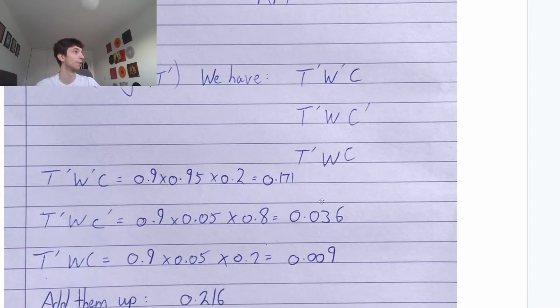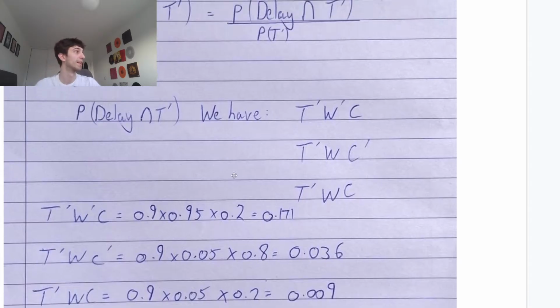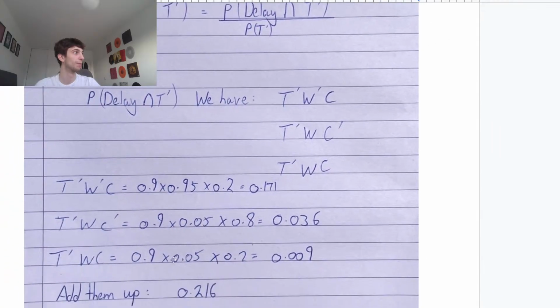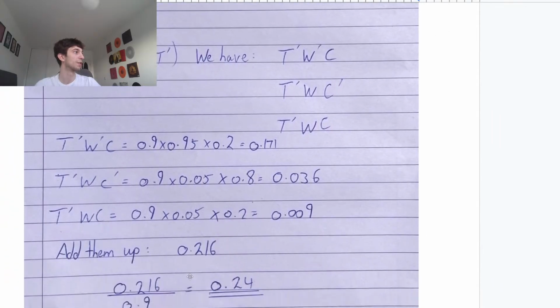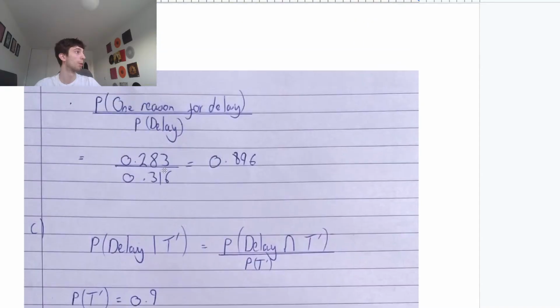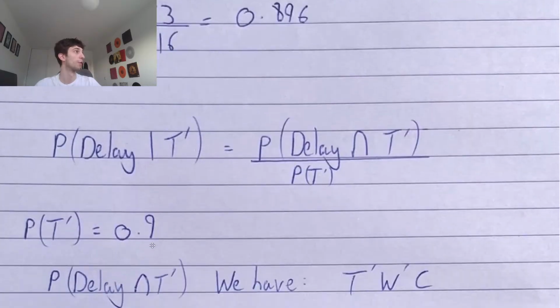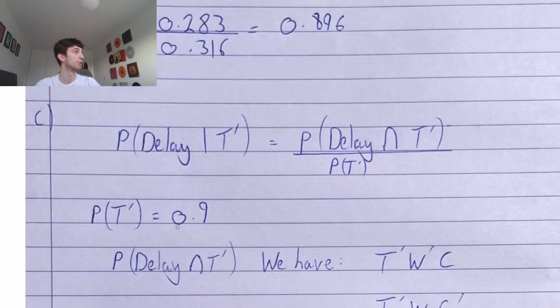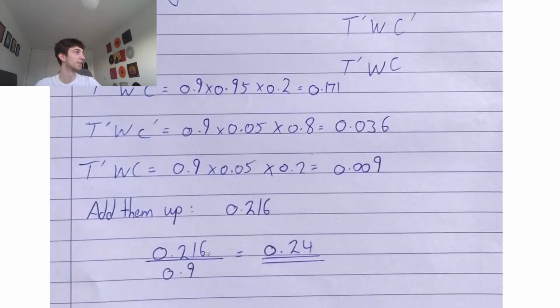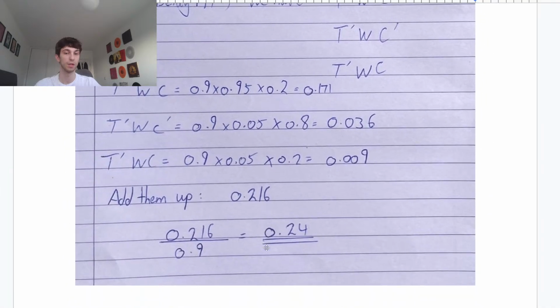Now we add them all together to get that the probability of delay and no technical problems is 0.216. So we're going to have 0.216 over the probability of no technical problems, which was 0.9, which gives us 0.24. Quite a nice answer in the end.